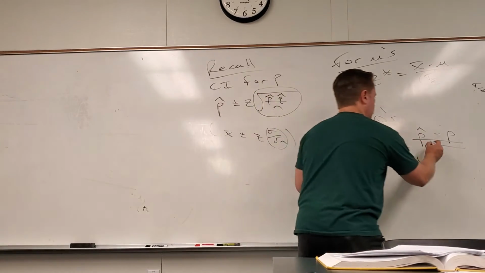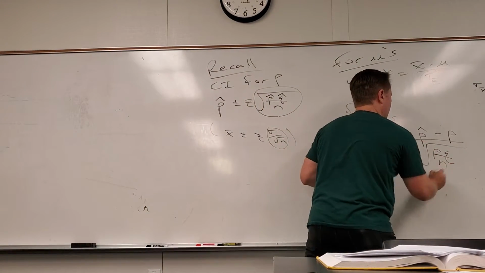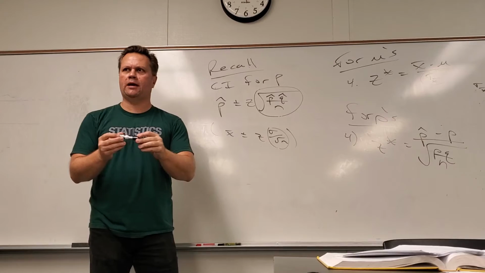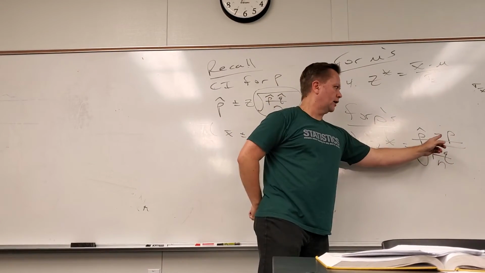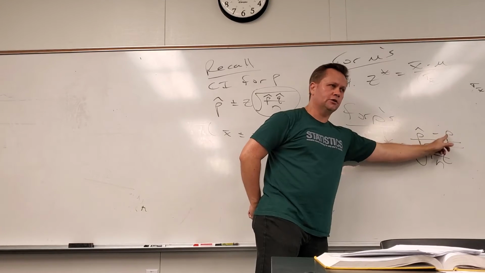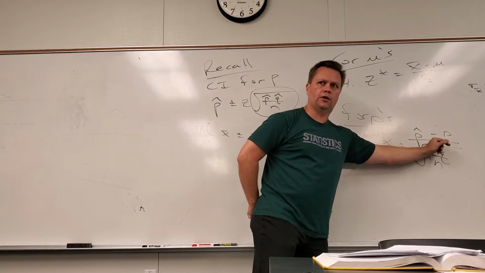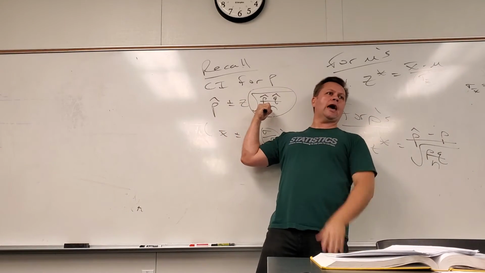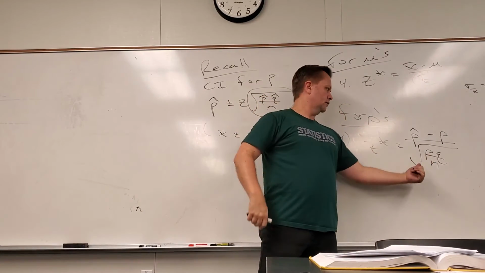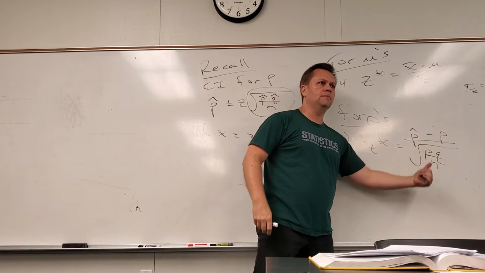So I'm not going to use the hatted ones, which I think is a great band name, because in a hypothesis test, I assume I know the real story. That's the one little difference. Here I don't know, so I use the hatted ones as estimates. Here I do know, so I'm not going to use hats on them.